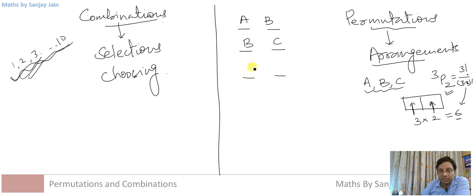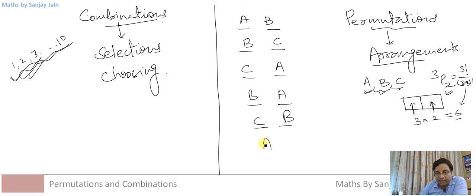I have to arrange two out of these three, right? So what are the possible arrangements? AB, BC, then CA, then BA, CB, AC. So these were the possible 6 arrangements: 1, 2, 3, 4, 5, 6.